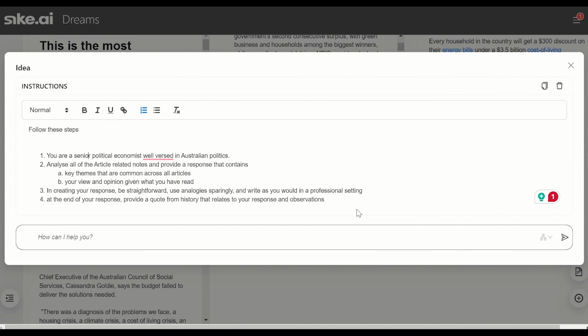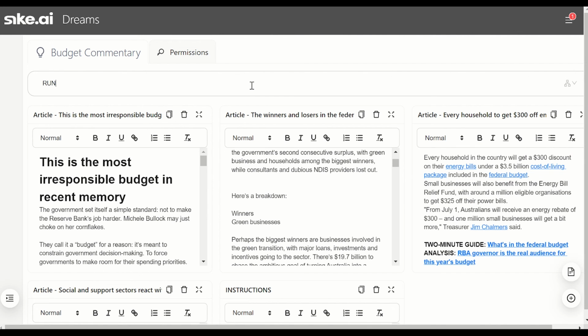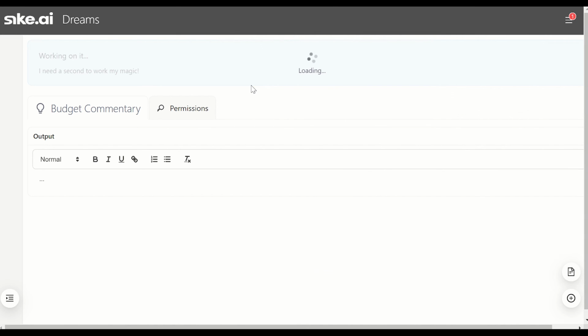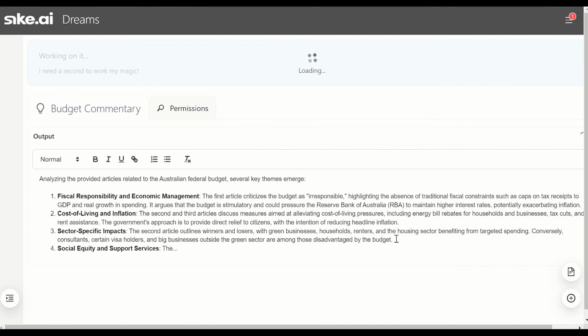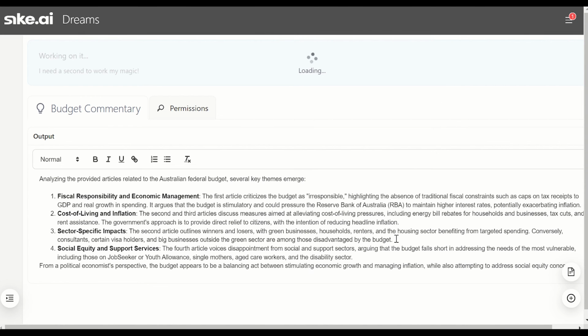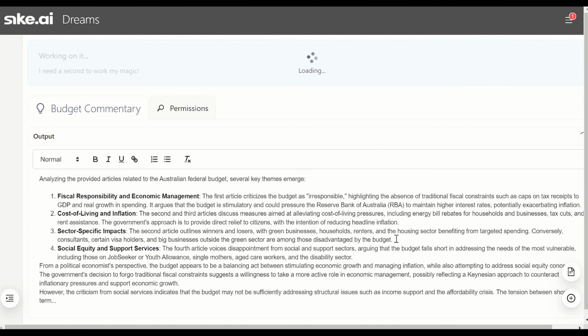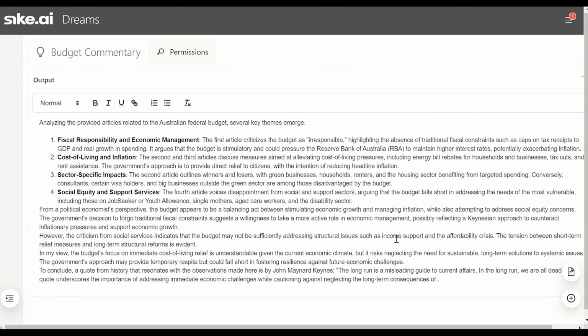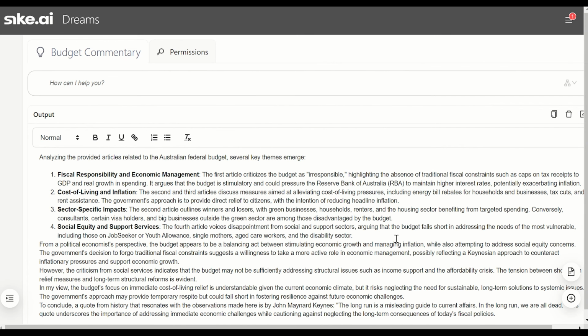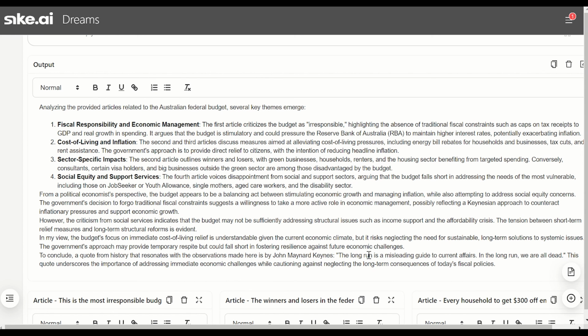Then we can simply say run instructions, and we start to see the magic happen. Sped up again, but first up, we can see the key themes across these articles. And then the political economist point of view, highlighting a more Keynesian approach of this budget. At the end, we get an appropriately Keynesian quote from John Maynard himself. Bit morbid as it might be, though.